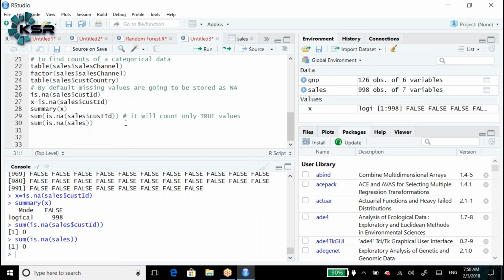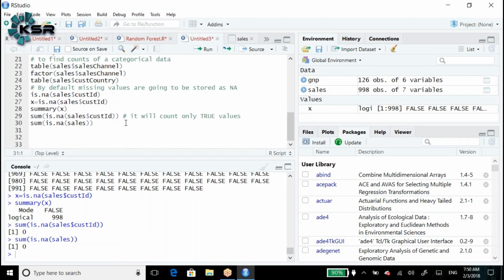If there are no missing values in the entire data set, is it possible to have a missing value at a column or variable level? No, it is not possible. These are the basic functions, the mandatory steps we have to check whenever we have imported the data.